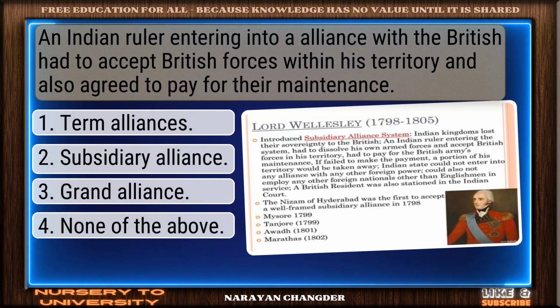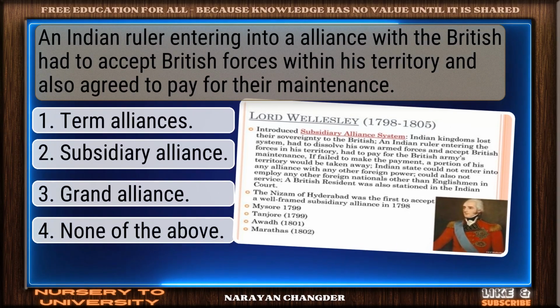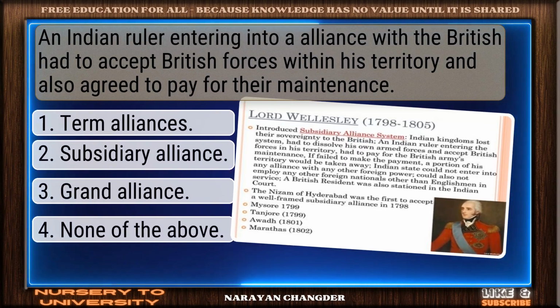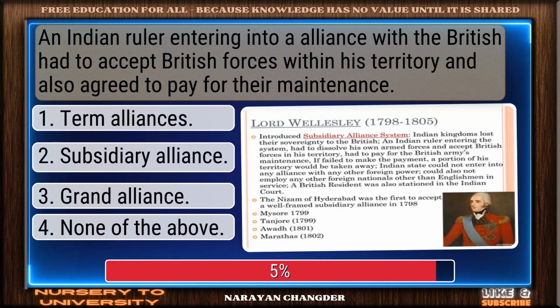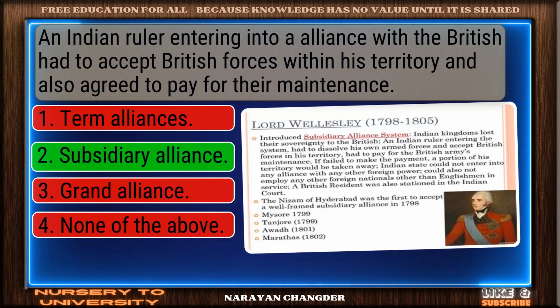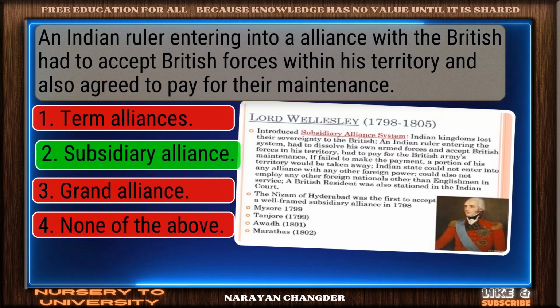Question number 8. An Indian ruler entering into an alliance with the British had to accept British forces within his territory and also agreed to pay for their maintenance. Nice selection. Subsidiary alliance is the correct and valid answer.